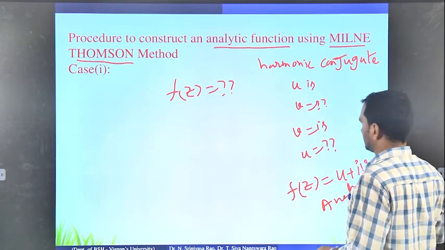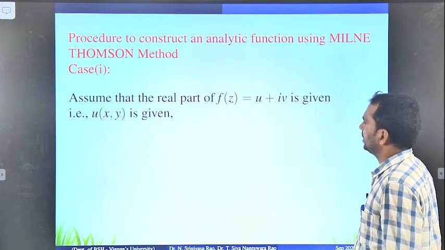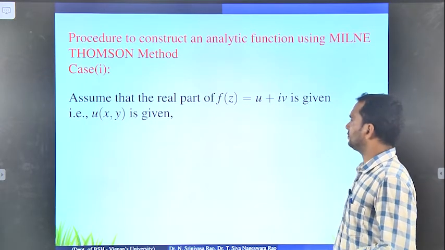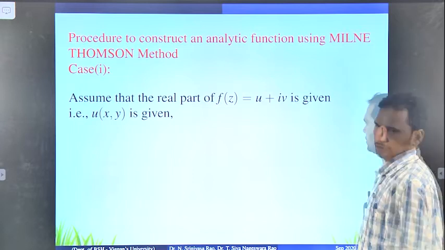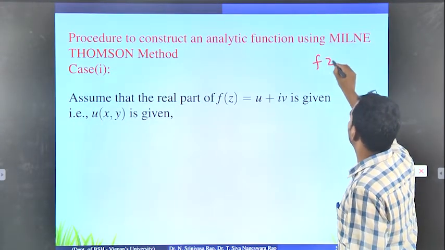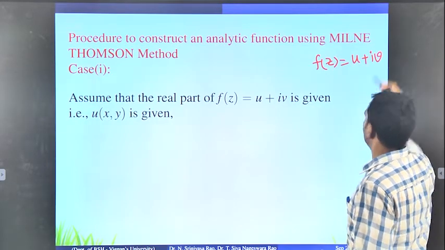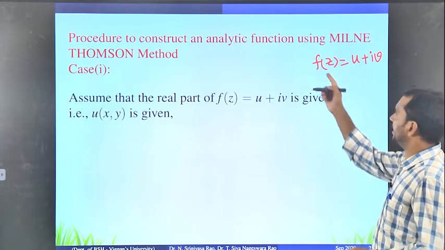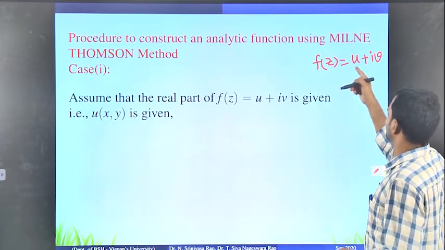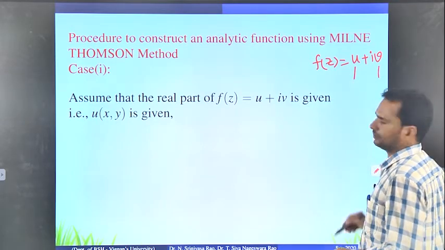Look at this. We will start with the first case. Assume that the real part of f of z, u plus iv, is given. To find an analytic function f of z equals u plus iv, they will give you either u or v.